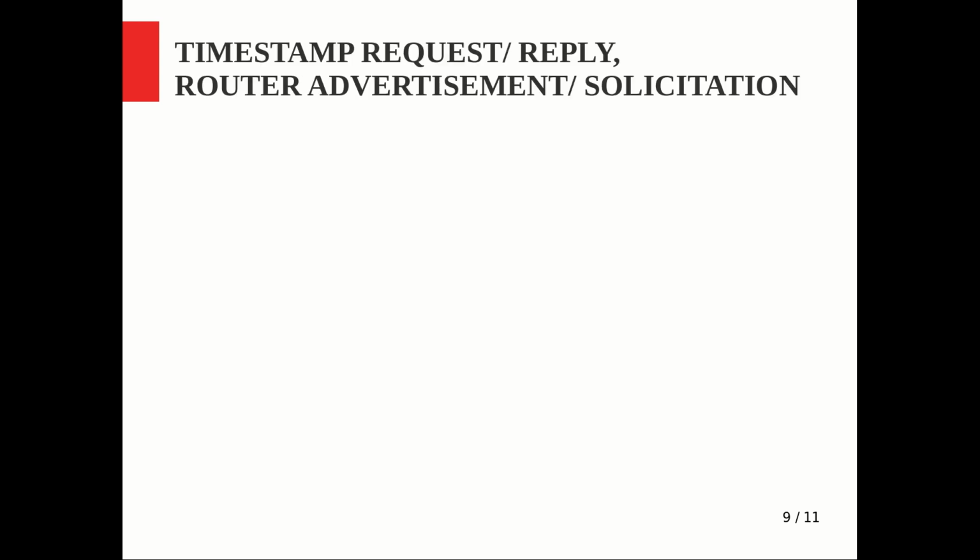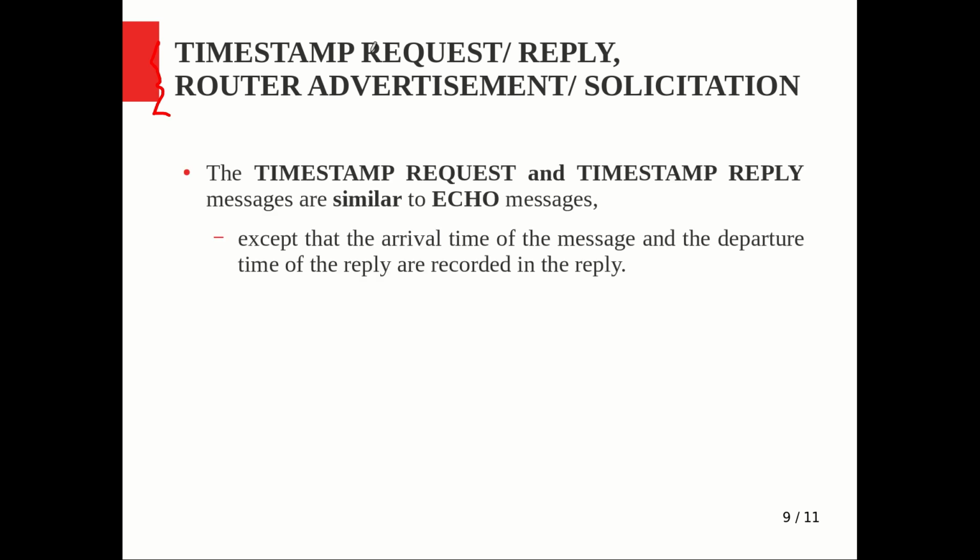So the timestamp request and reply, and router advertisement and solicitation, are two more ICMP messages, just an overview. The timestamp request and reply, like I already told you, are like the echo message, but with timestamp information additionally. They are similar to the echo message, except that the arrival time of the message and the departure time of the reply are also recorded in addition to just a response. So this facility can be used to measure network performance, how much time it took for the data to reach there and come back.